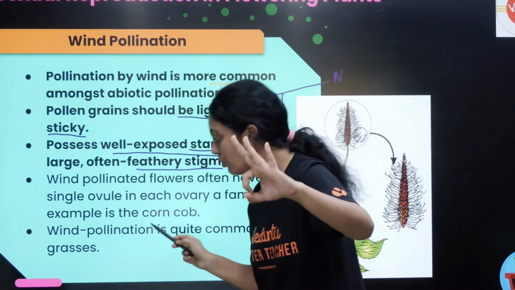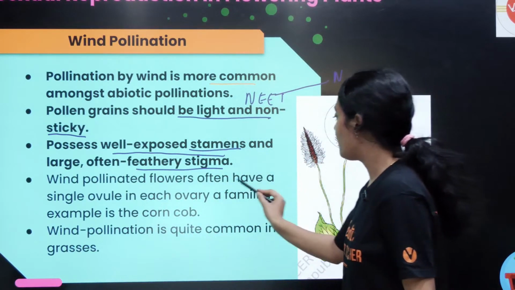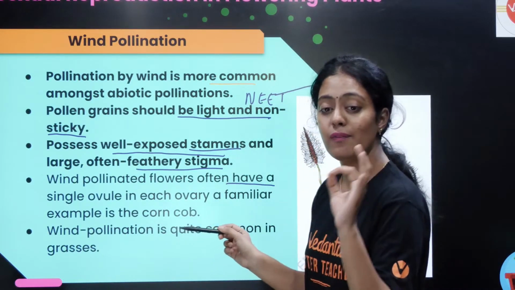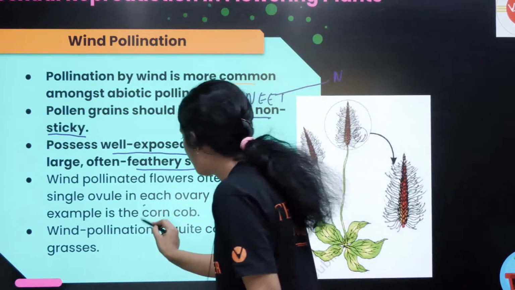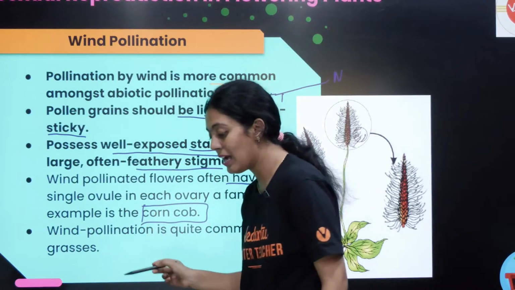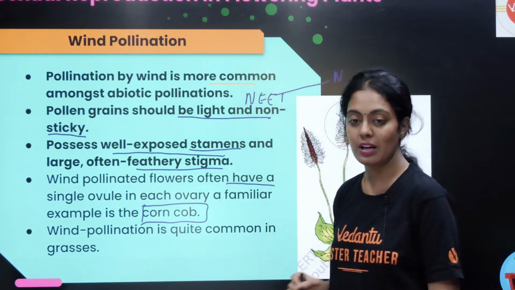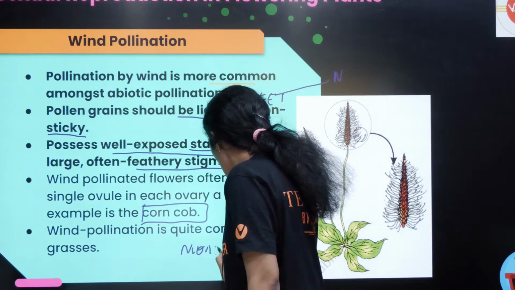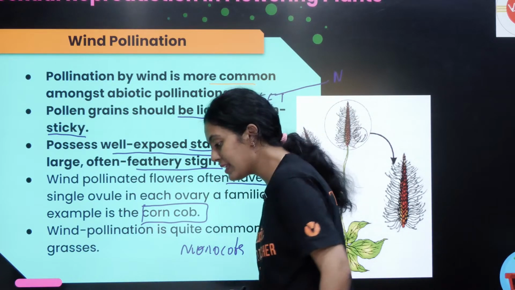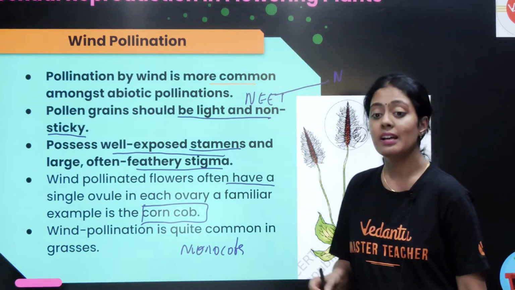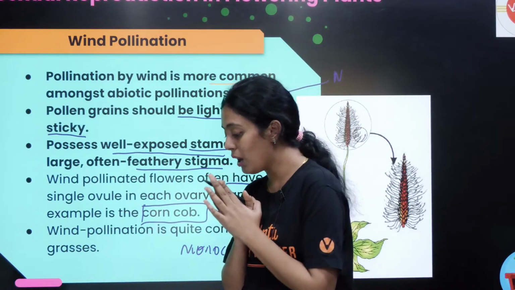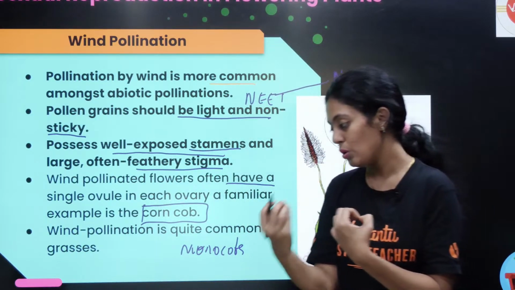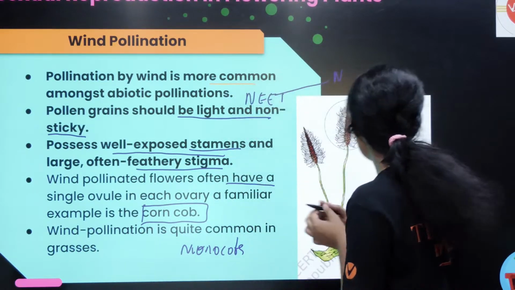Can we continue now? Wind pollinated flowers often have a single ovule in each ovary. A familiar example is corn cob. Sweet corn and the corn you eat are very good examples of wind pollinated plants. It is very common in grasses. What are grasses? Monocots. Examples are very important. Does everyone understand wind pollination? What do we call wind pollination? Anemophily.